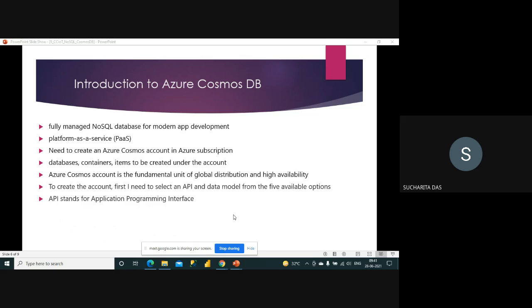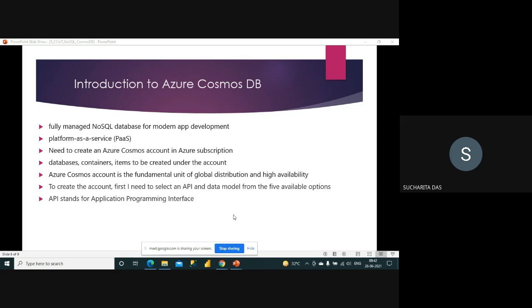So as we said, our requirement from any NoSQL database is that it should be able to store a huge volume of data and it should give me fast performance. For that, what is required is that data should be distributed so that some parallel processing can be done. So whatever distribution and high availability is being done is from the account level. That's why it is said that the account is the fundamental unit of global distribution and high availability.